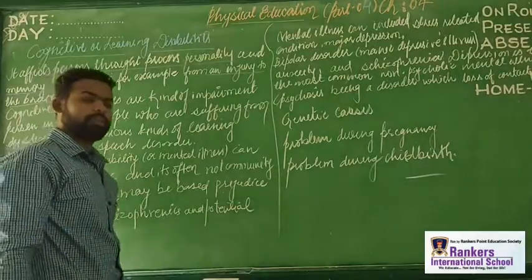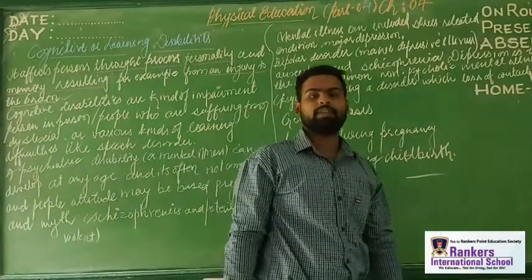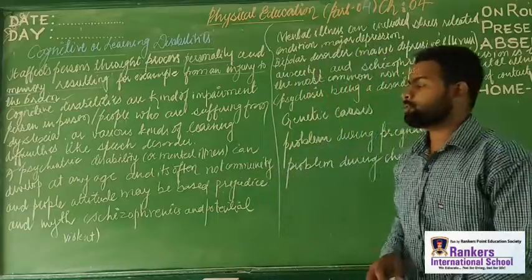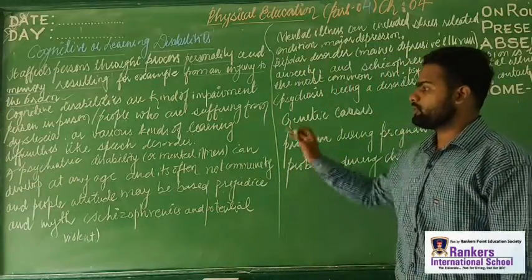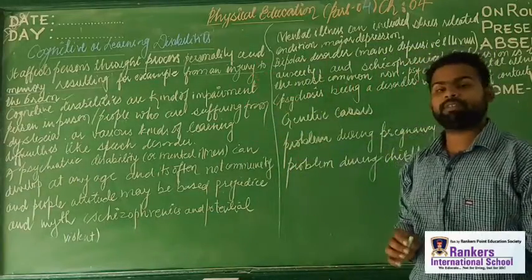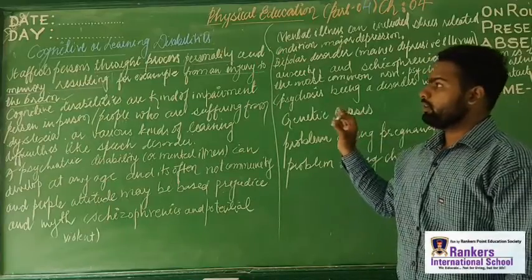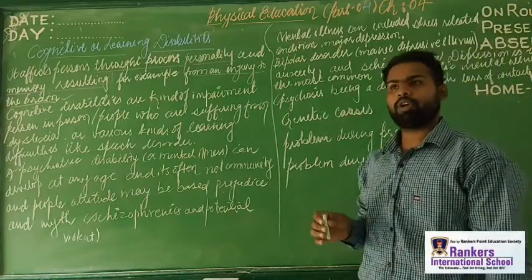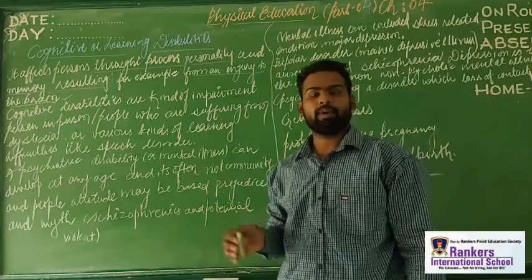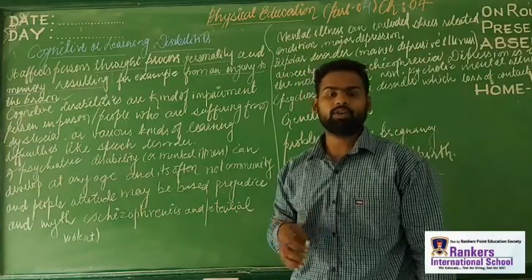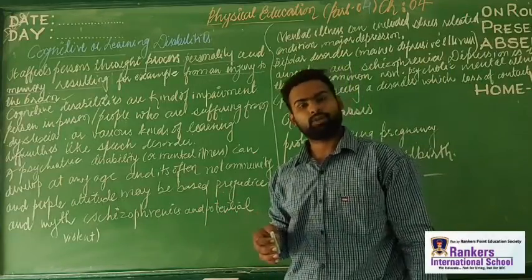So here we take speech disorder as a kind of disability. If someone has a speech disorder, they may be facing some cognitive disability. See, when I am talking about cognitive, that is the problem affecting your learning, your memory, your thought process.